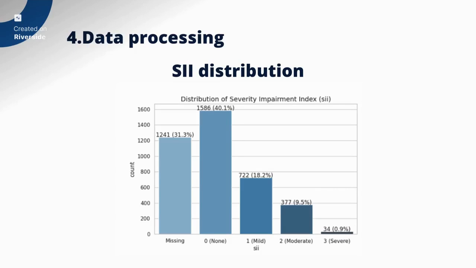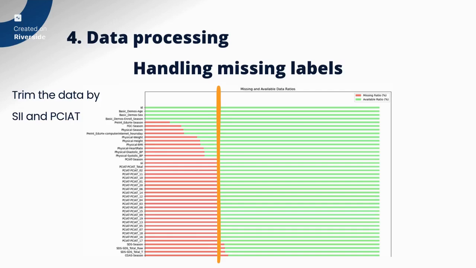So at first we were going to use unsupervised learning methods to fill the missing labels, but in the end we wanted to keep our data as true as possible, so we decided to drop all data that have missing labels. We drew a line where we will be trimming the data.